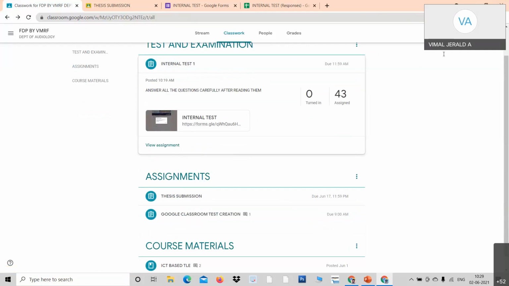How do we send marks to individual student? That's a good question, madam. There is also one more question. Is there any option to import randomized questions from the question bank? Professor Praveena, there is no question bank as such in Google Forms. What you can do is that you can upload questions from other forms.